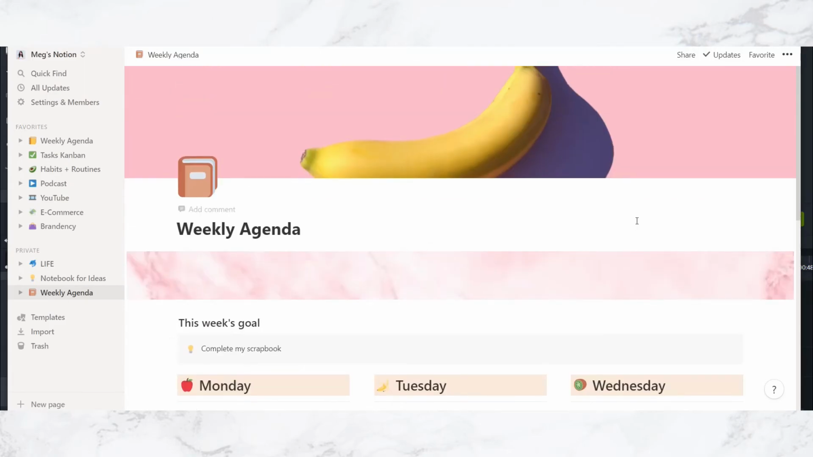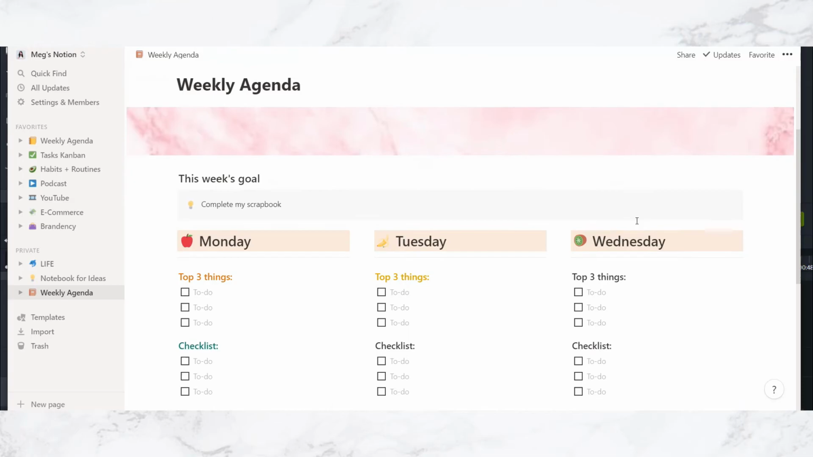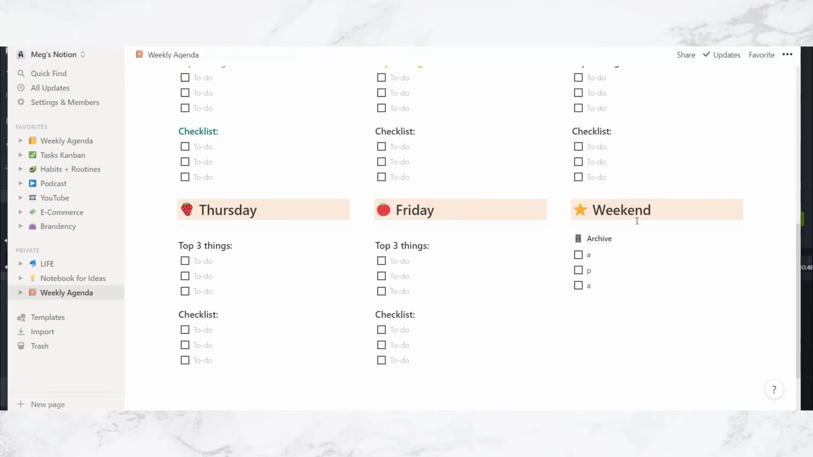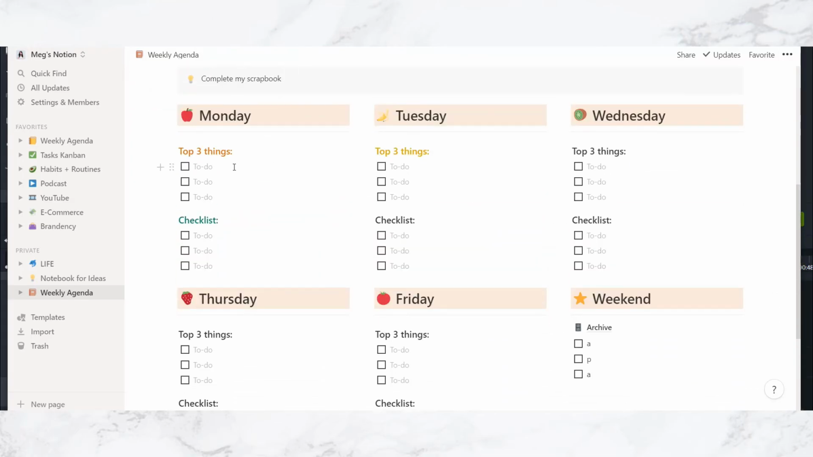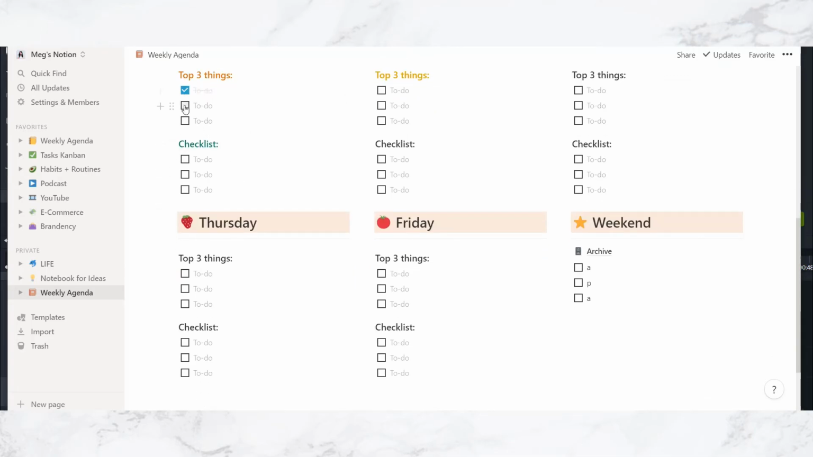And voila guys, that's it. This is the weekly agenda now that you can use and refresh every single week. And so every day you can just go in, type in your top 3 things, add checklists if you want, and then you can just check things off as you go.